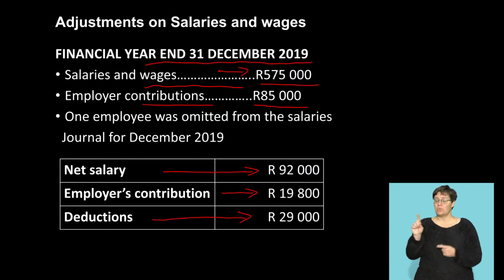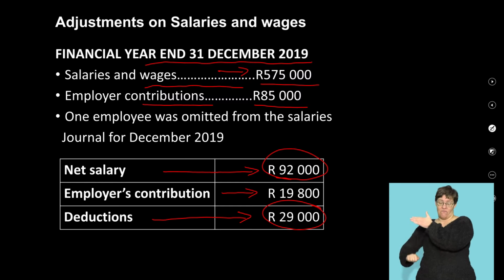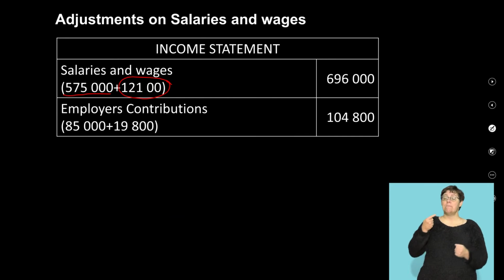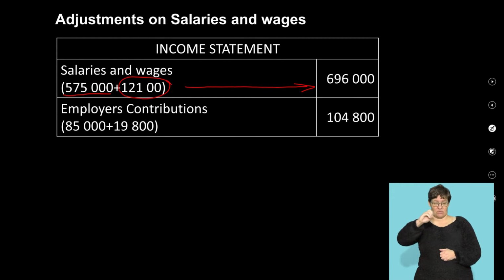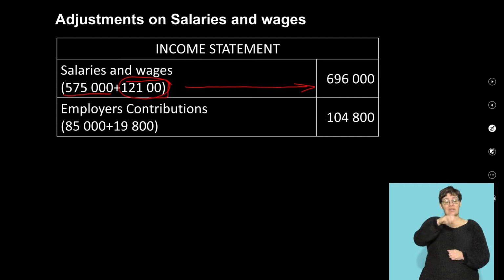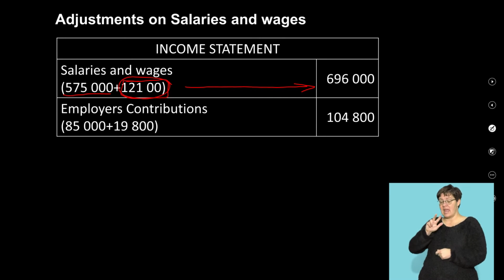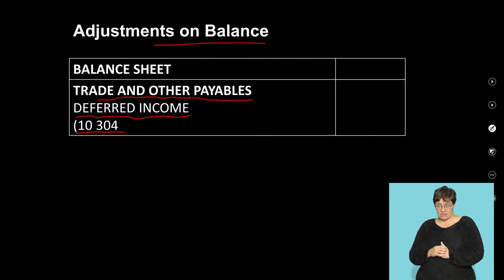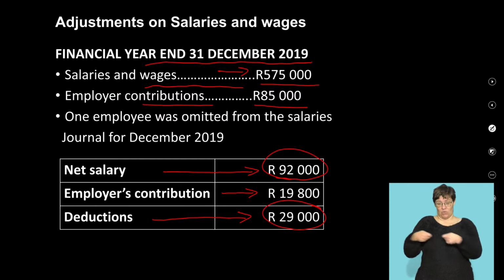So what have we done? We're adding the net salary plus my deductions to give me our total salaries, which will now be 696,000. So that 121,000 is your net salary plus your deductions. Now watch, your employer's contribution was the 85,000. Again, your 85,000 coming from your employer contributions. Here we go.